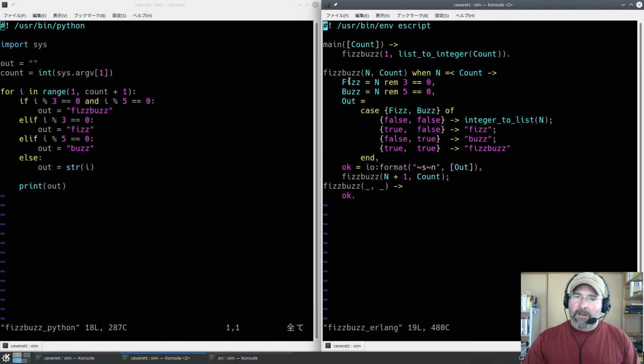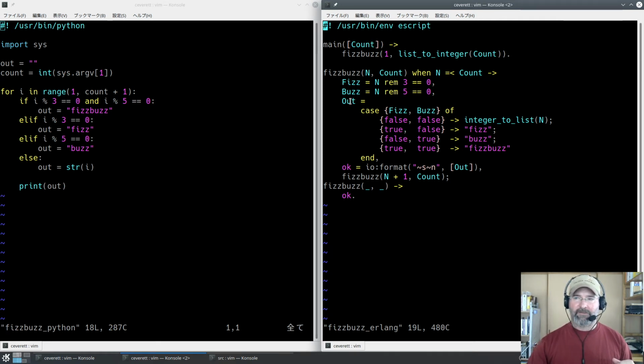So there's two labels here. I say labels, they're variables, but the difference between a variable and a label in Erlang is kind of arbitrary, because Erlang has single assignment. You notice that we don't declare, there's no global out up here like we have in this one, because there are no global variables in Erlang.